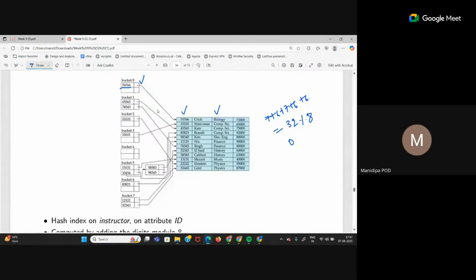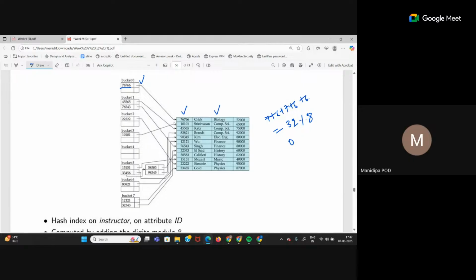Since my sample space is modulo 8, modulo 8 can take up to how many values? 0 to 7. So a total of 8 buckets. That's why we have 8 unique buckets, because modulo 8 will give only these 8 unique values, 0 up to 7, right? So we can have at most that many unique buckets.